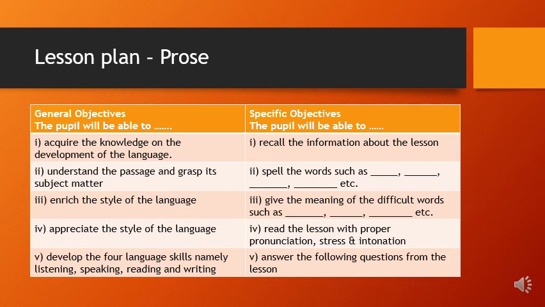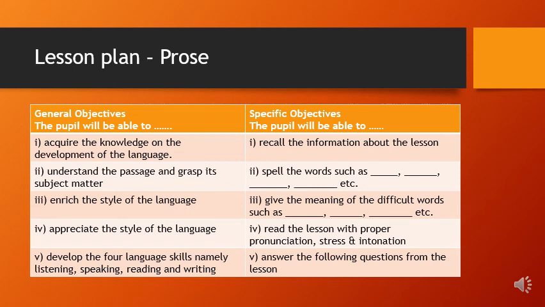Okay, so these are the specific objectives which I have selected for you, and you can select your own specific objectives. This is not something which you should write compulsorily. You can frame your own objective for your students. Okay, and this is how you should write objectives.